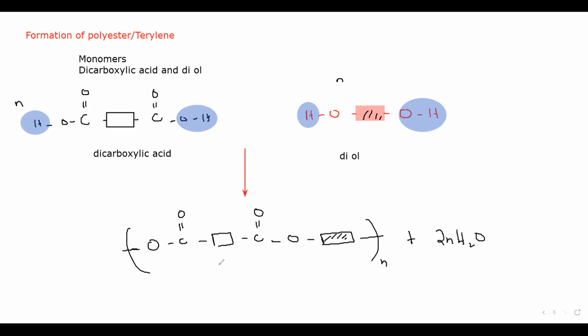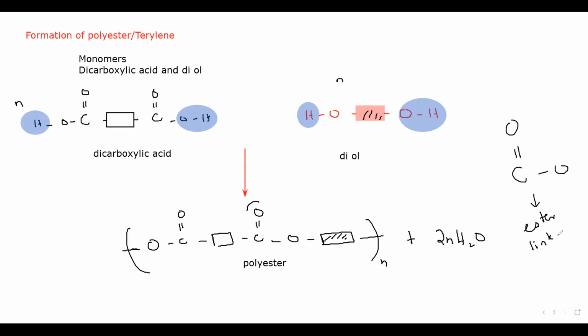And this is known as a polyester, which is a polymer or terylene. And this bond, C double bonded with O and O, what do we call this bond? We find this in ester. So polyester contains an ester linkage.